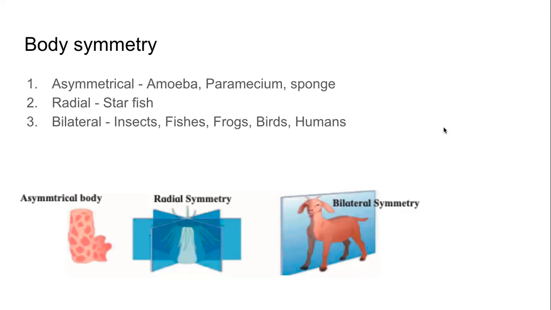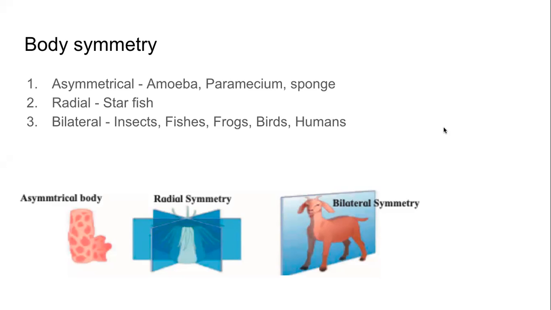If the goat is standing in front of us, looking at us, if we imagine a vertical axis passing through the middle of the goat, dividing it into left and right, that is an axis which divides the goat into two parts. The same axis can be applied to us, a left side and a right side. But the axis cannot apply to us in the top and bottom part because that is not symmetrical. So when there is no axis of symmetry, the body is called asymmetrical.